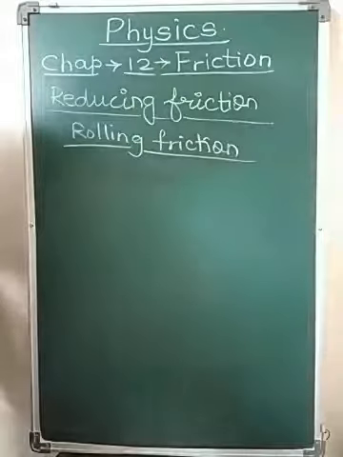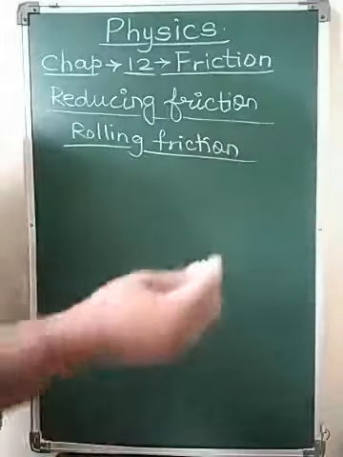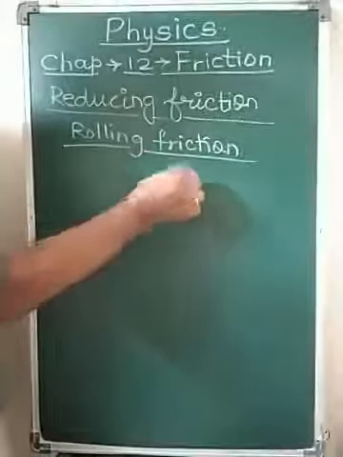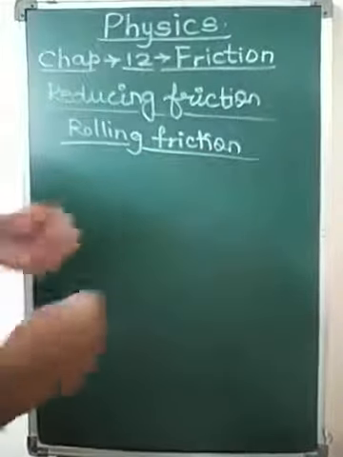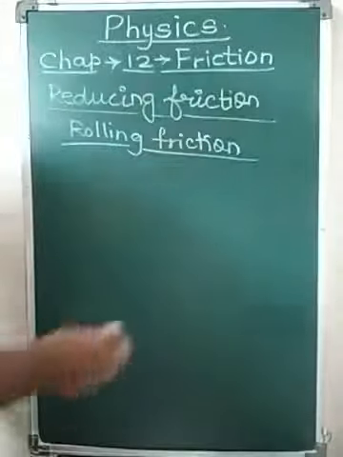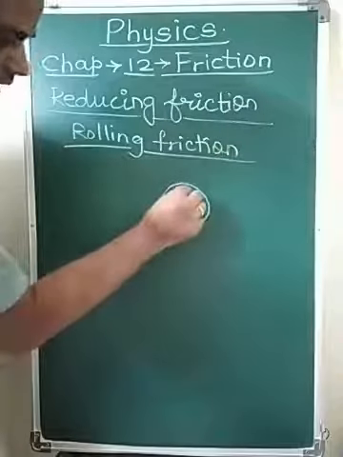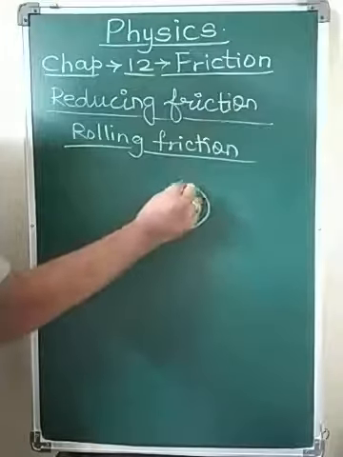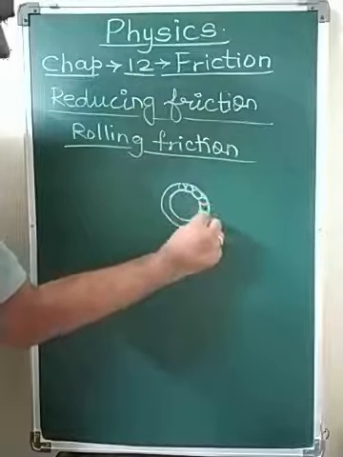If you take your bicycle to be mended, you will see that when a tire is taken out, or at the pedals or the handles, where there are moving parts, there is a section like this called ball bearings. There are two rings, and between these rings there are small round balls, the ball bearings.